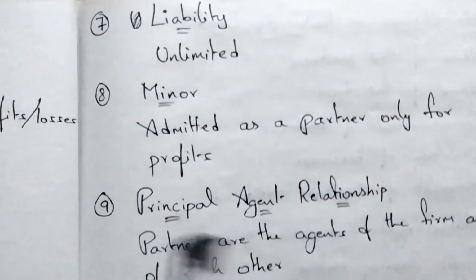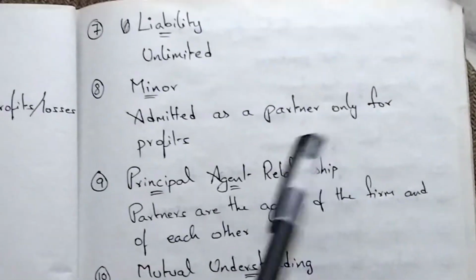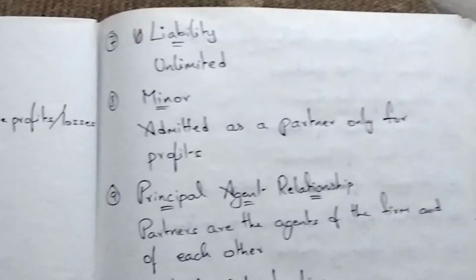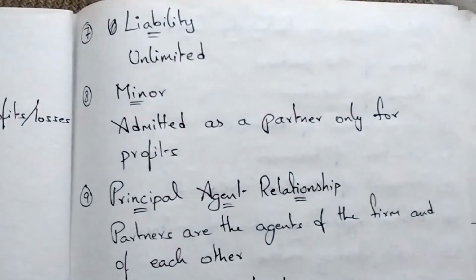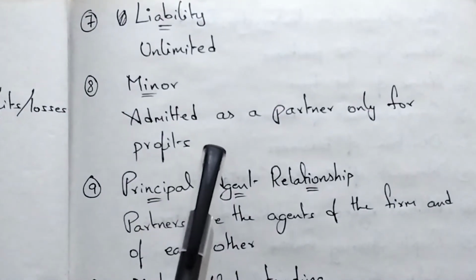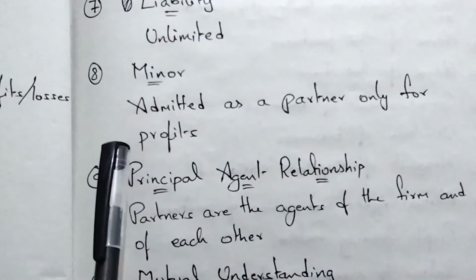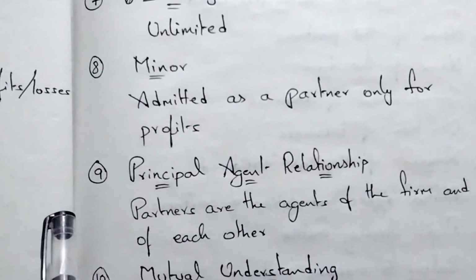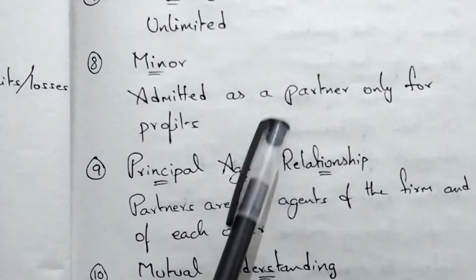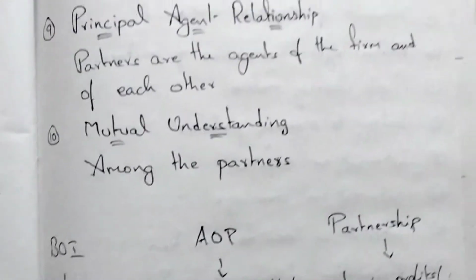Minor, yes, a minor can be admitted as a partner in the partnership firm, but only for profits. Okay, he can't be considered when the firm incurs losses. Means if the firm incurs losses, the share of loss will not be shared by the minor partner. He is admitted only for profits.